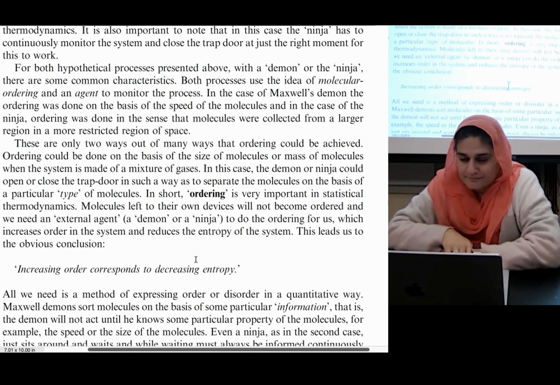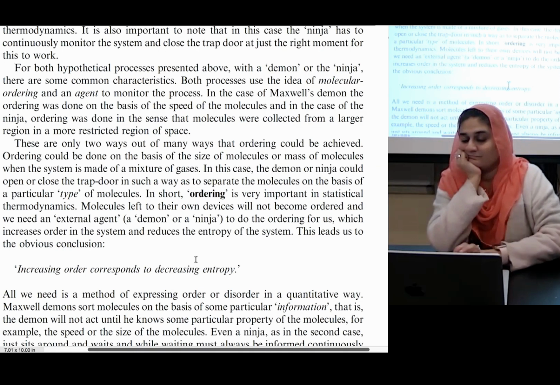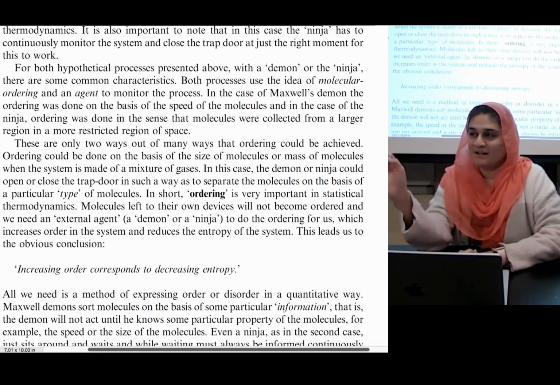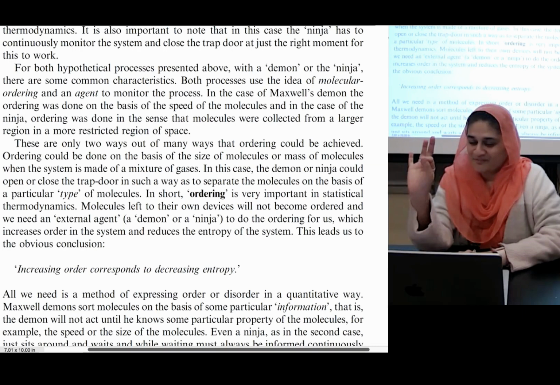Molecules left to their own devices will not become ordered, and we need an external agent, demon or a ninja, to do the ordering for us, which increases order in the system and reduces the entropy of the system. This leads us to the obvious conclusion. Increasing order corresponds to decreasing entropy. Can we say those again? Increasing order corresponds to decreasing entropy.